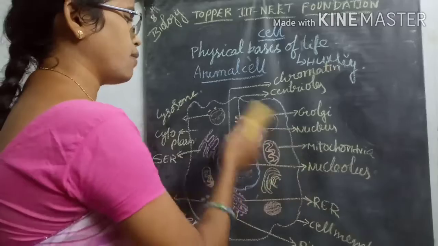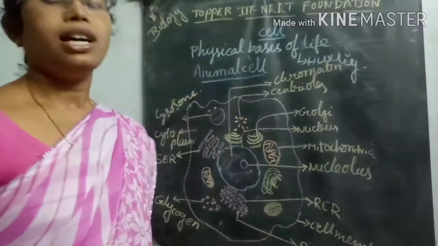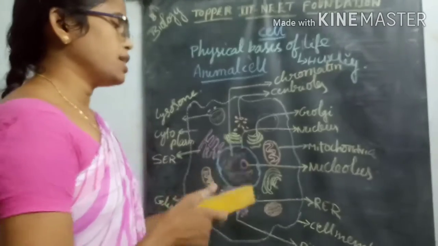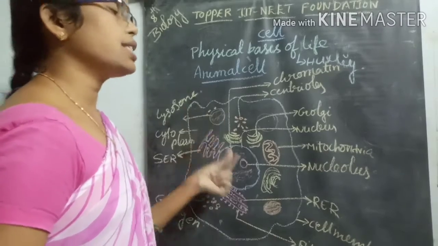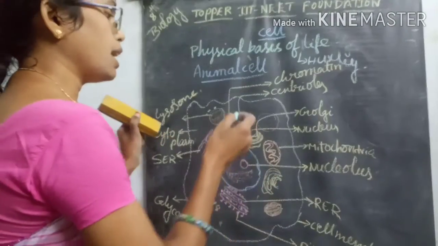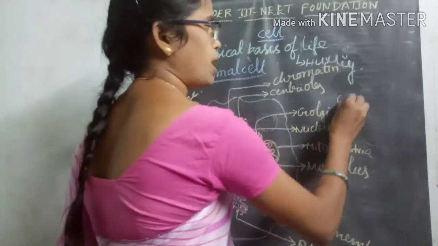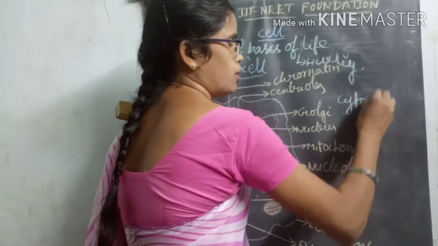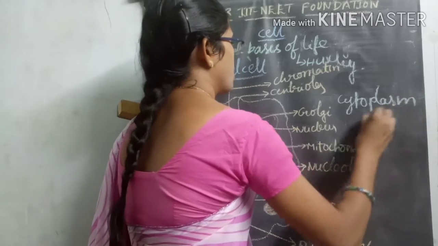The living material present inside the cell is called protoplasm. Protoplasm contains both cytoplasm and nucleus.